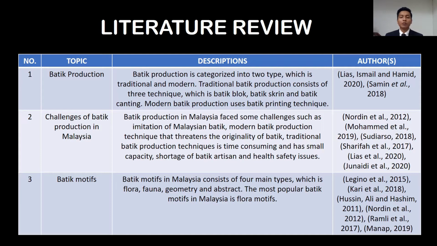Next, batik motif. In Malaysia, batik motif consists of four main types, which are flora, fauna, geometry, and abstract. And the most popular batik motif in Malaysia is the flora motif.